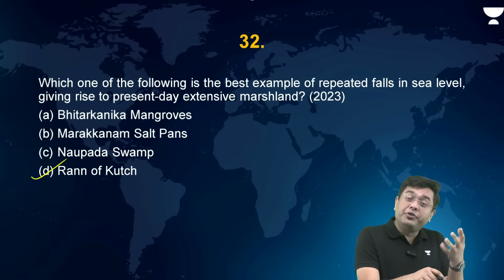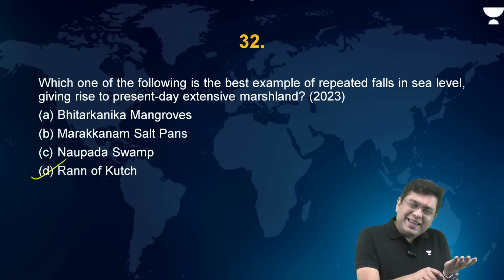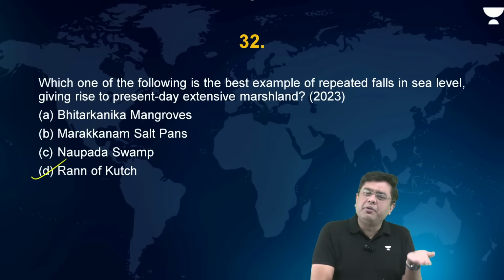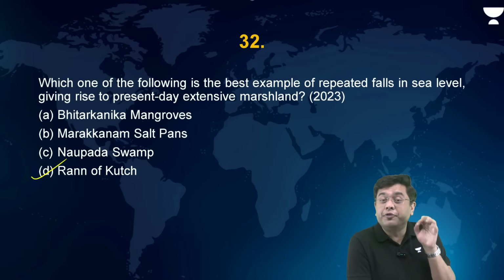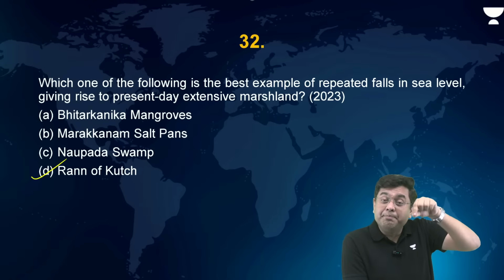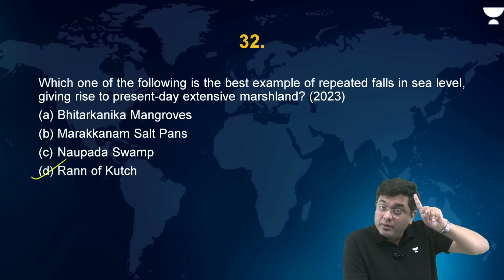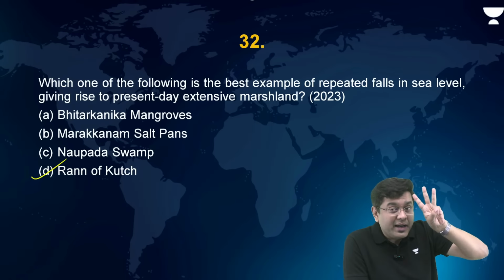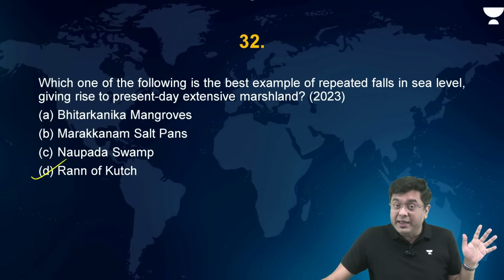Now they would deposit the amount of alluvium, right? And then you had this interglacial period due to which you had multiple rise and fall in sea level. And also, mind you, the Run of Kutch region is at the boundary zone of 3 different plates. Which are those plates? The Indian plate, Eurasian plate, and the Arabian plate, which makes it very sensitive seismically.